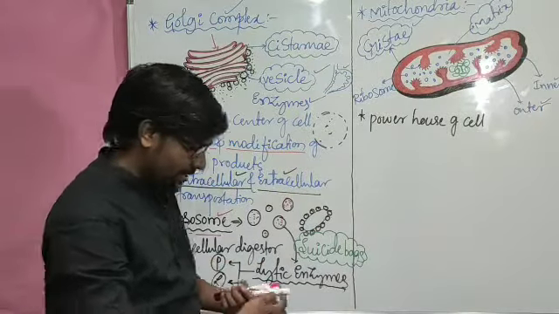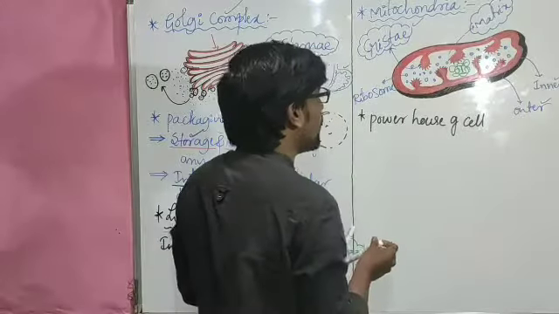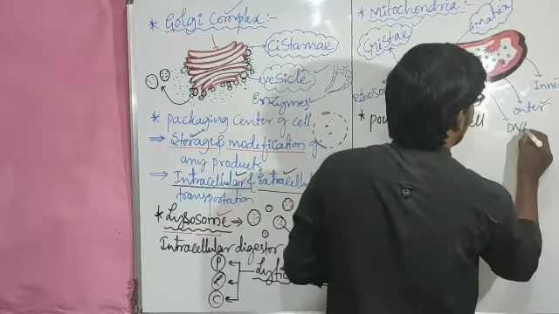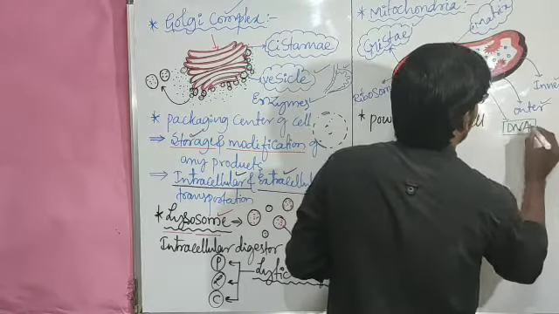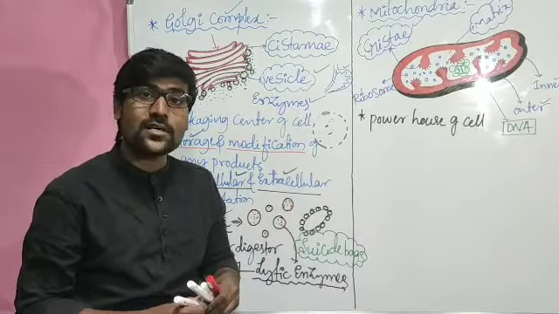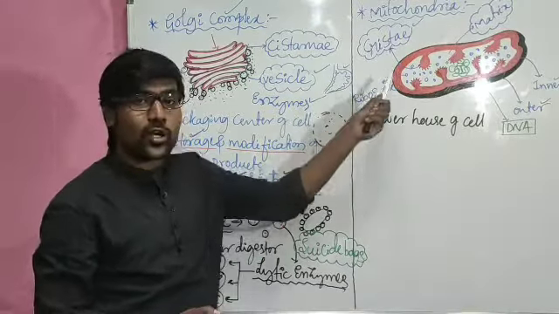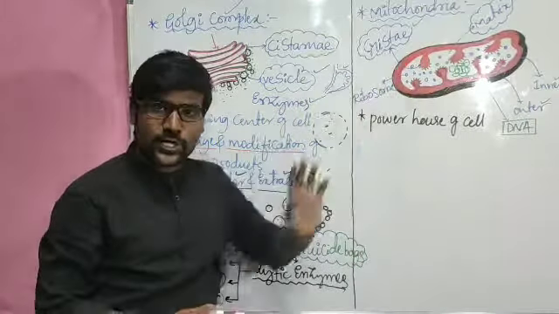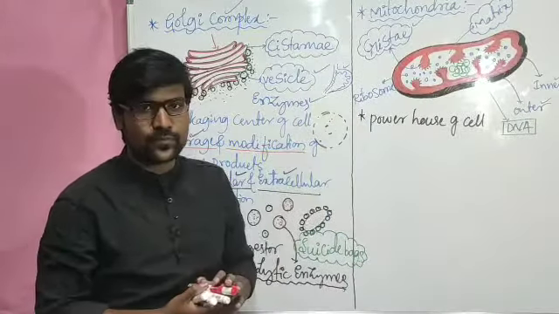And one more important thing is that it has its own DNA. So this is an utmost important term. The mitochondria has its own DNA. Because of that reason, it will work on its own, or it will replicate, or double, on its own.